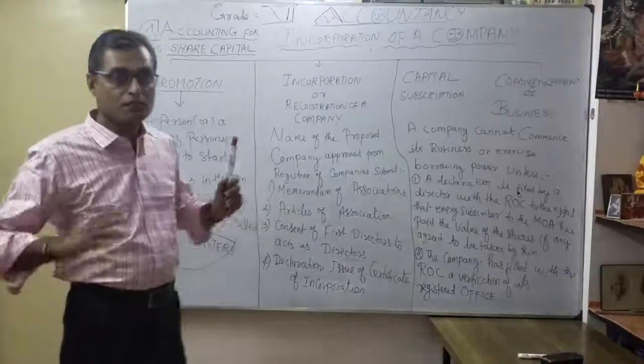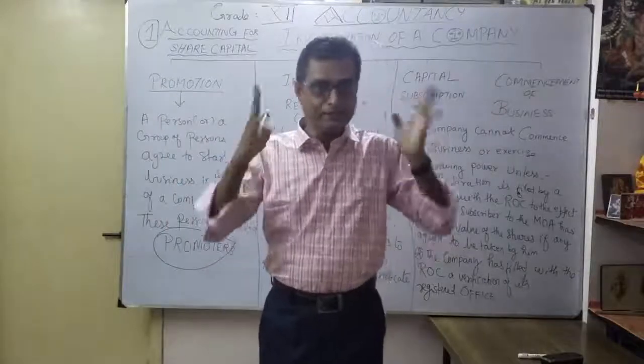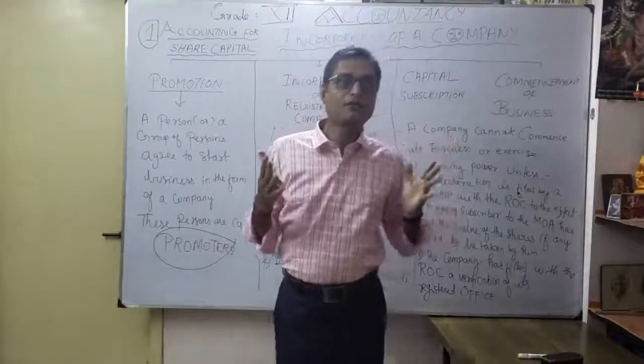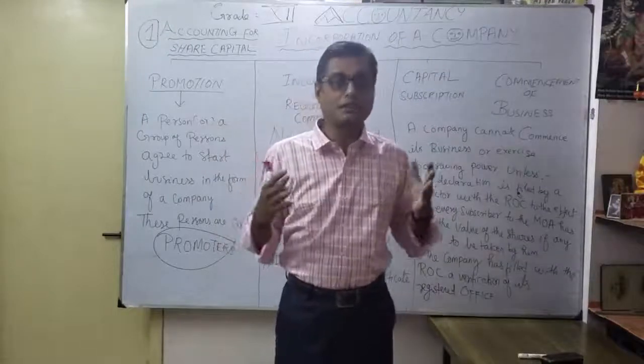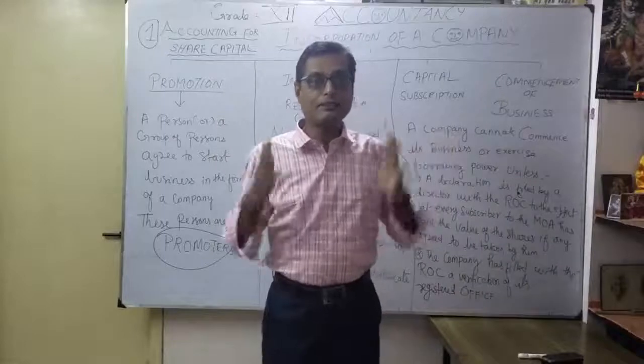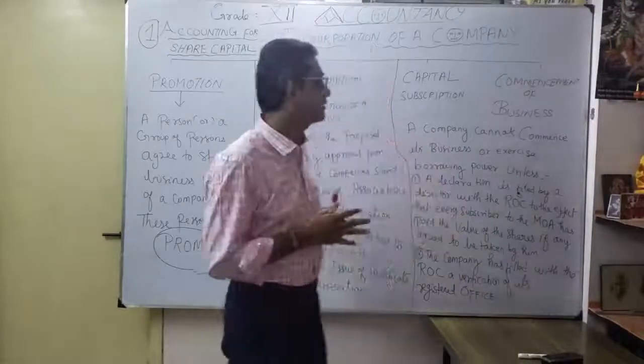These persons are called promoters. Correct? So who are the promoters here? Simply, a person or group of persons who agree to start a business in the form of a company. They have the idea. Very important thing: this is how you get the promotion of the company.